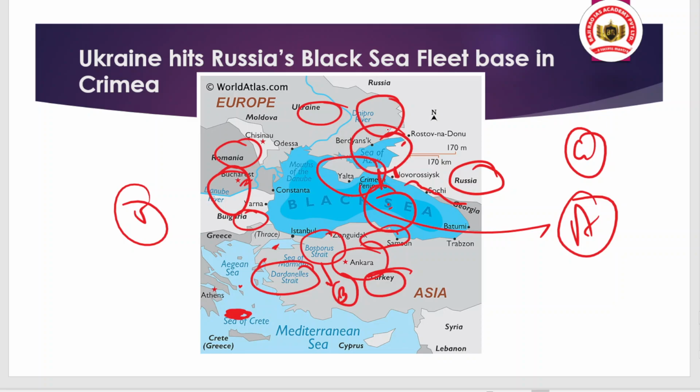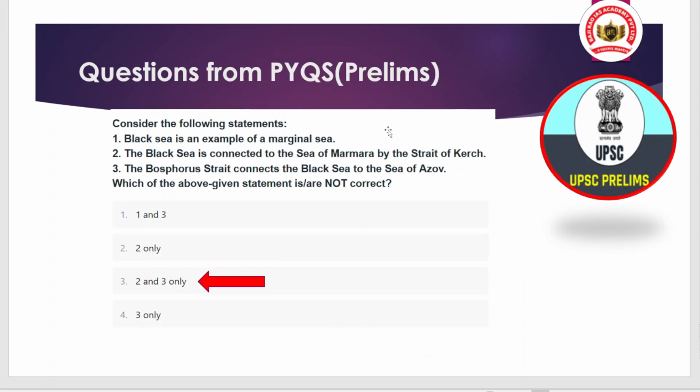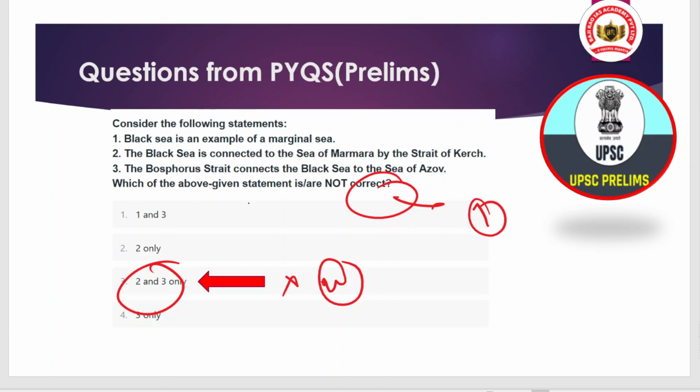So we have discussed the question in detail. Hope you understood. That means the answer is 2 and 3 only, which are the wrong statements we have to select, not the right ones. If the question had asked for the right option, we would have selected option number 1 only. So that is the point and that is the end of this discussion.